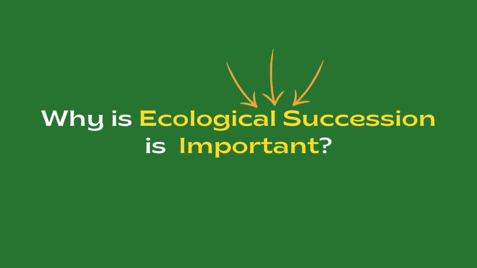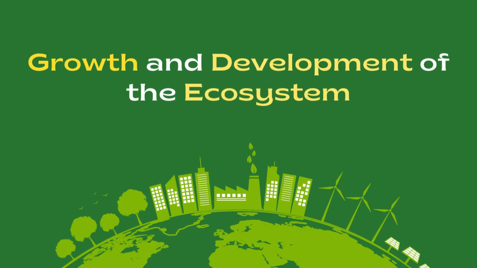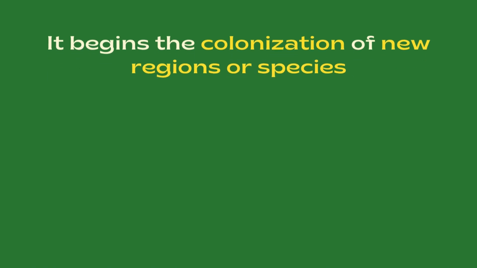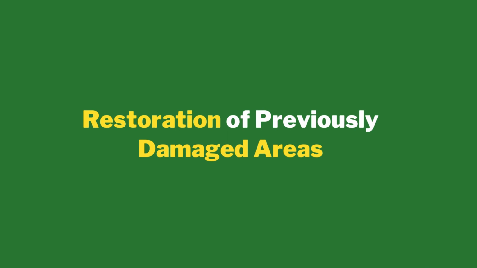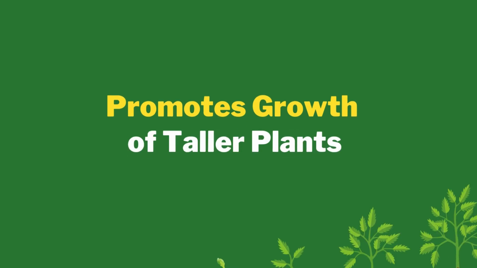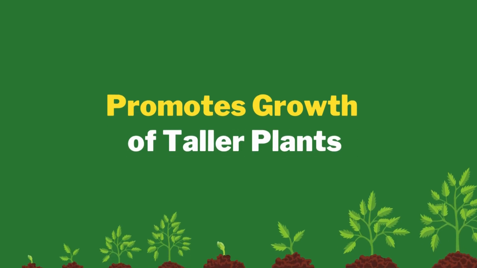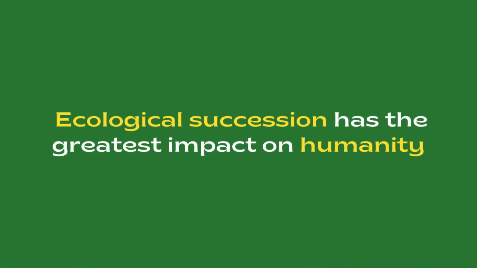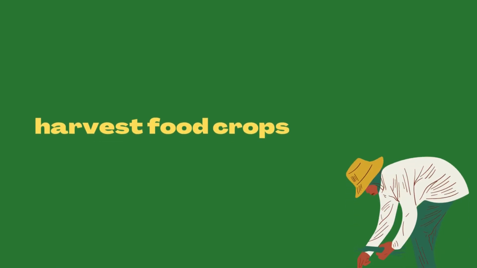Why is ecological succession important? Well, it is important for the growth and development of the ecosystem. It begins the colonization of new regions or species, as well as the restoration of previously damaged areas as a result of biotic and environmental causes. This change in the damaged area and environment promotes growth of taller plants such as shrubs and grasses. Thus, it is noted that ecological succession has the greatest impact on humanity, which has the ability to produce and harvest food crops.